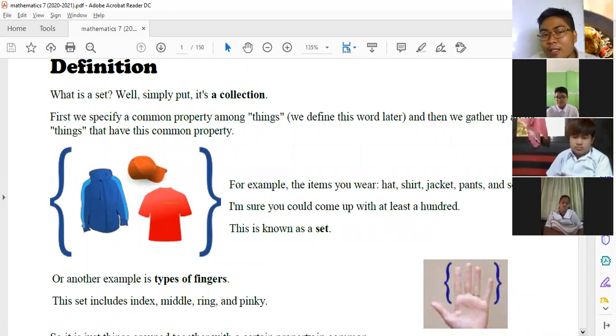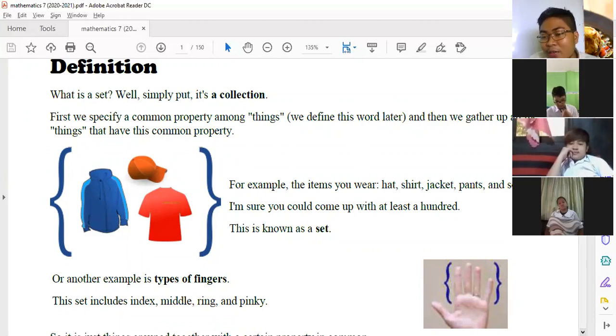So for example, the items you wear, that is an example of a set. Kasi hindi naman pwedeng brief lang ang suot mo. Hindi pwedeng pantas lang ang suot mo. It must be a set. Hindi naman pwedeng naka-medyas ka lang. Di ba? Or pwede nating sabihin na hindi naman pwedeng iisa paa mo na may medyas, yung isa naka-tsinelas. So, it is not considered as set. Diba? So, an example of set is the way how you dress yourselves. So, all the items that you wear, that is an example of set.